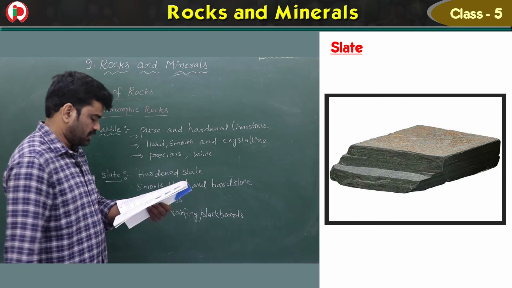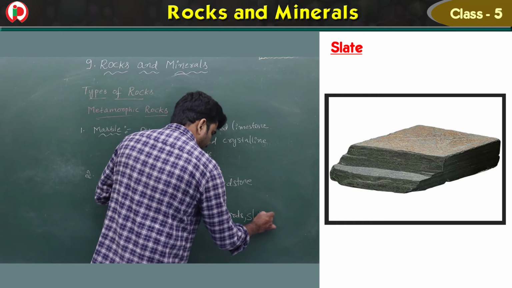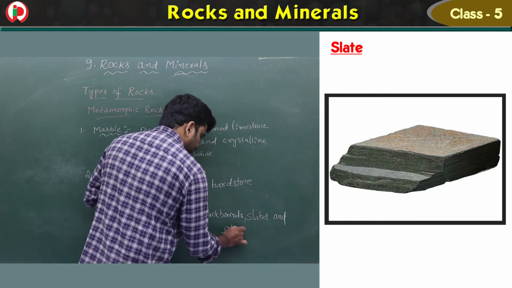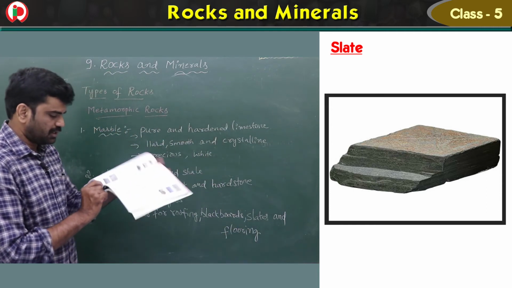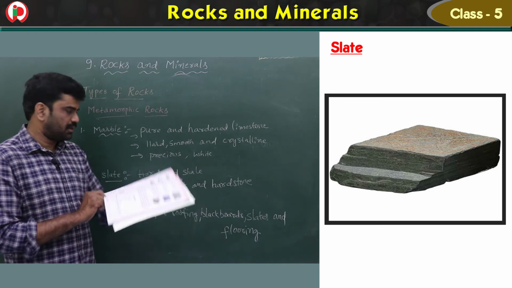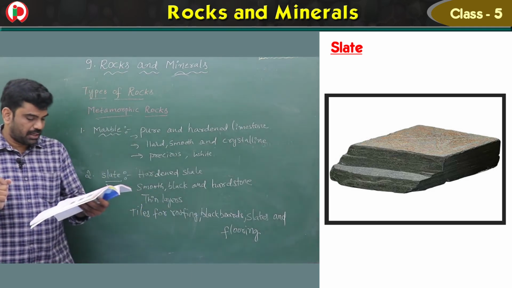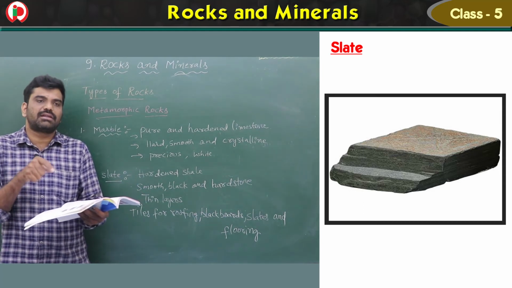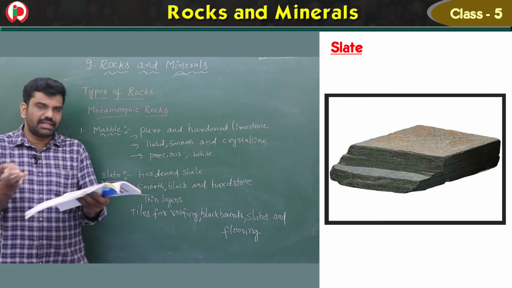Blackboards. Next one, slates, and flooring. You can observe this, children. This is called slate. So once again I repeat, slate is a hardened shell. It is formed of smooth, black, and hard stone in fine layers, children. So this will be formed in layers. It splits easily into thin layers.